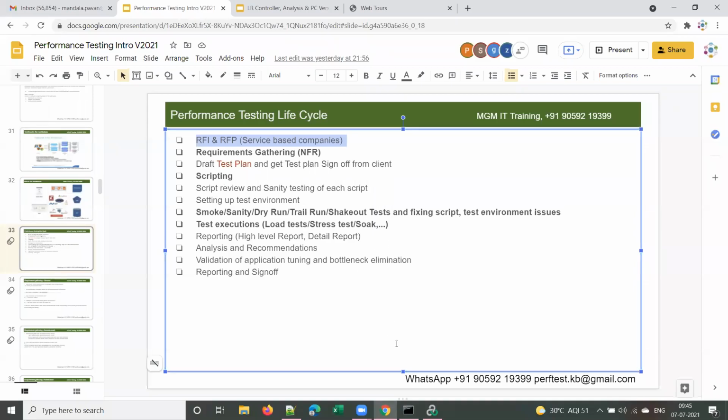So for the recording purpose, let me repeat one more time. In performance testing, these are the different phases in the performance testing life cycle, which I explained briefly yesterday. And let us discuss now in detail each of them.